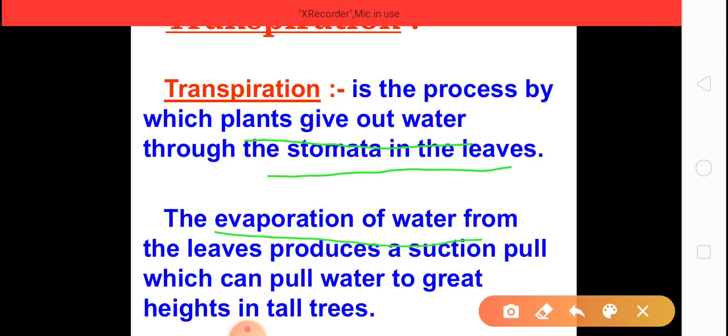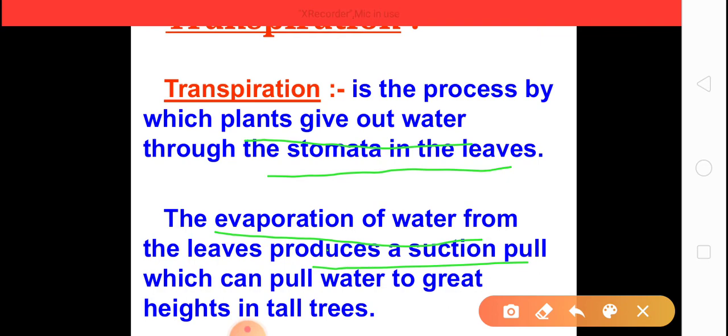The evaporation of water from the leaves produces a suction pull. A very fast, very hard suction pull takes place in the plants, through which the water reaches the height of tall trees.